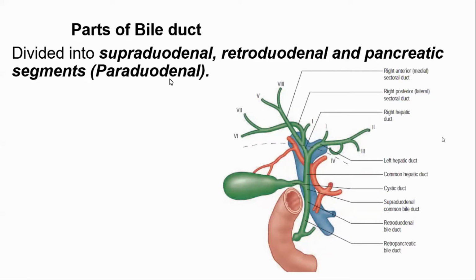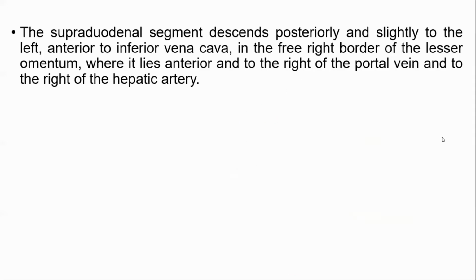Supraduodenal, retroduodenal, or paraduodenal or pancreatic segments, right? So these are the three parts of the bile duct: supraduodenal, retroduodenal, and paraduodenal or pancreatic. This is the supraduodenal part, retroduodenal part, and paraduodenal or pancreatic segment. Three parts. So what are the relations of the supraduodenal part?